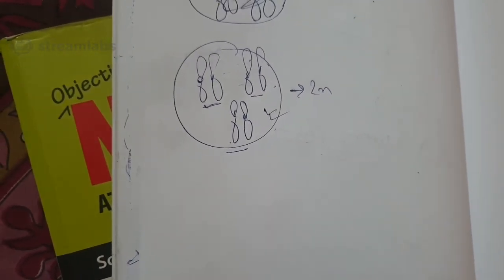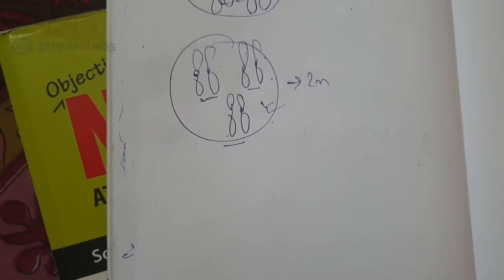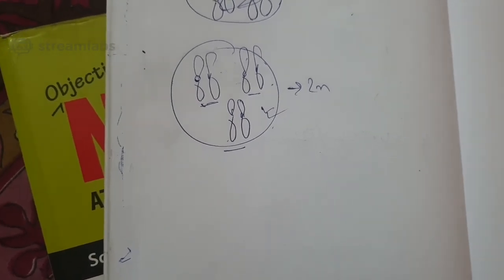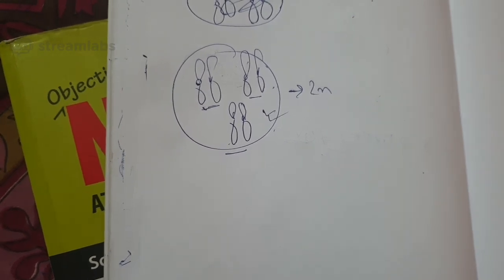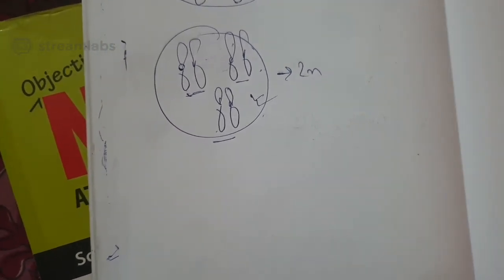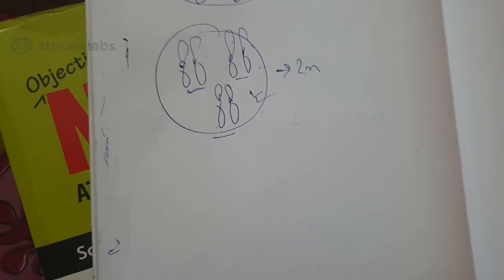There is prophase, anaphase, metaphase, telophase, a lot of phases are there. I'm not going into the details of those phases, but I'm just making you understand what it can lead to.